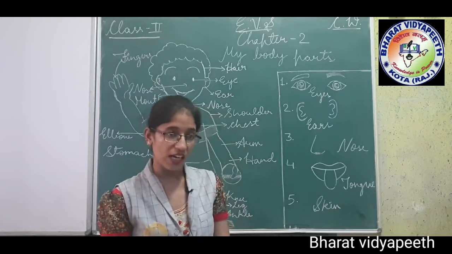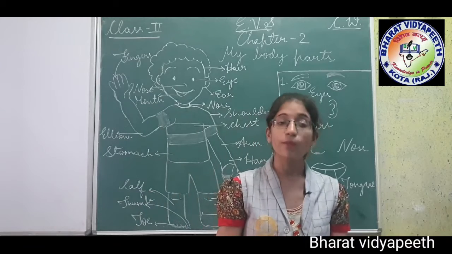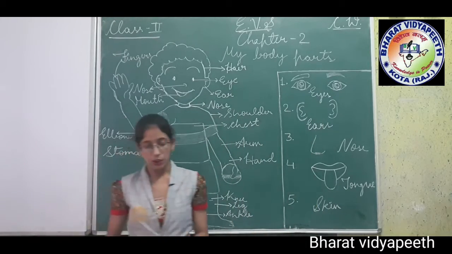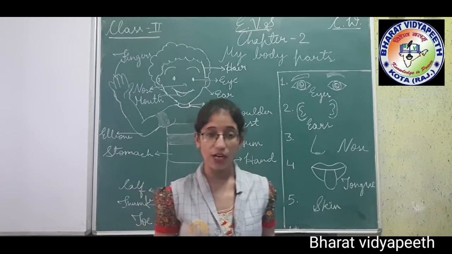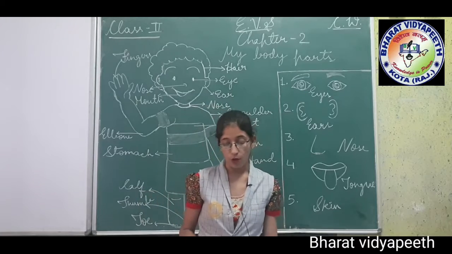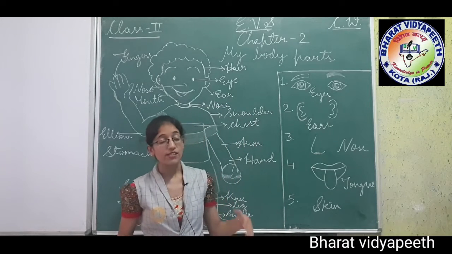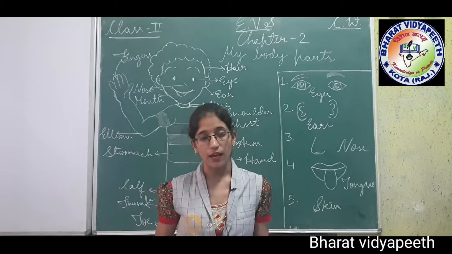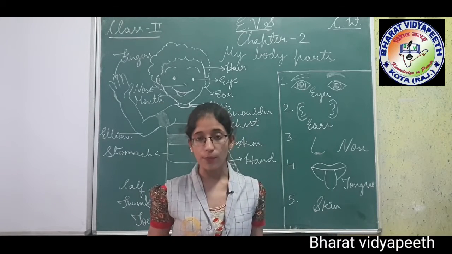सबको bodies होती है, yes. So all of you, they have parts also. Understood, children? Now, the human body has different parts. All of you know that the human body has many different parts: external body parts and internal body parts. External body parts means जो बाहर से दिखता है. That is known as external body parts.